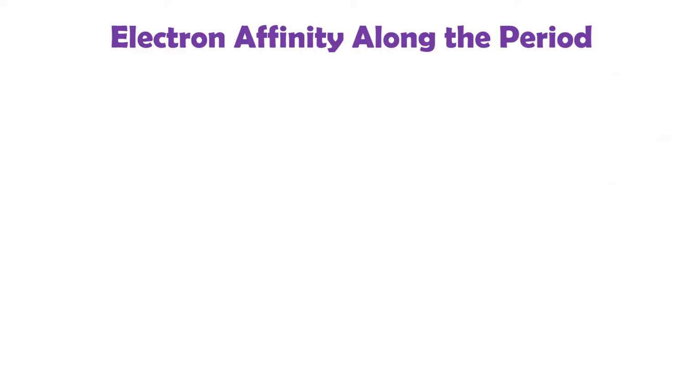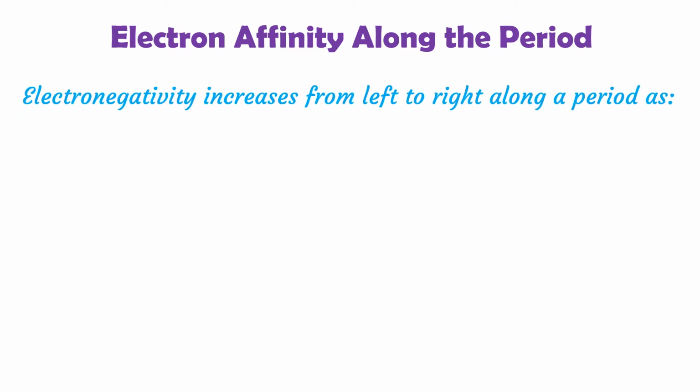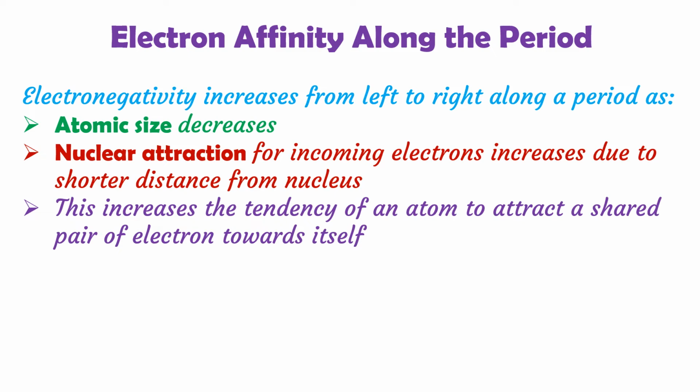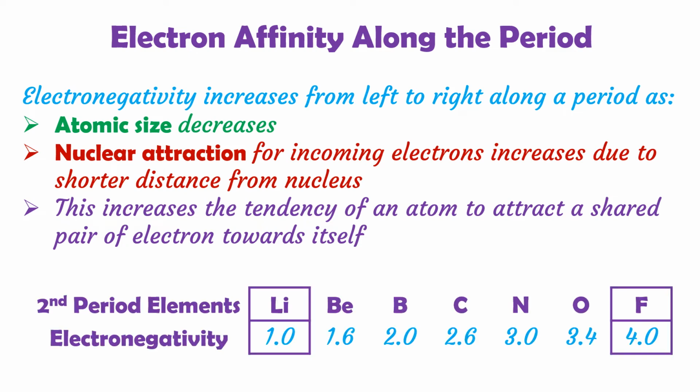What about the trends along a period? Electronegativity increases from left to right along a period. As you already know, atomic size decreases along a period and nuclear attraction for the incoming electron increases due to shorter distance from the nucleus. This increases the tendency of an atom to attract a shared pair of electrons towards itself. For example, look at the elements of the second period and their electronegativity values. When we move from lithium to fluorine, left to right in the second period, electronegativity increases from 1 to 4.